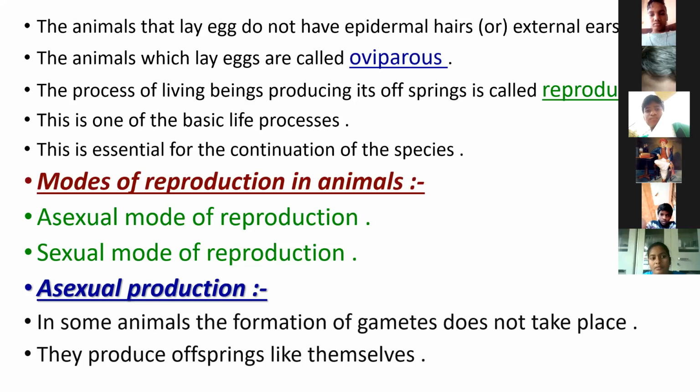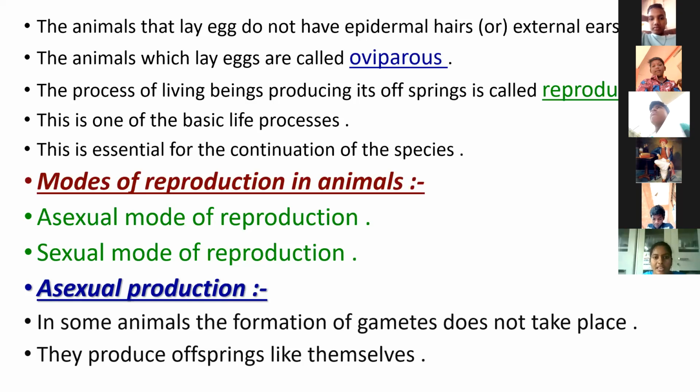And then this is one of the basic life processes: the continuation of species. That means the next generation. It is essential for the continuation of new species.